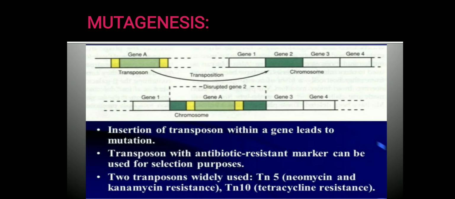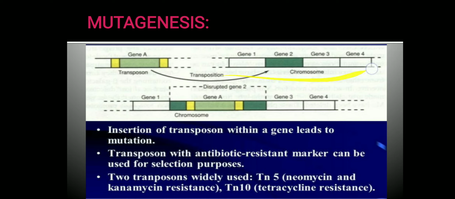Now what happens in mutagenesis? Say for example, there is a cluster of genes like gene 1, gene 2, gene 3 and gene 4, which is having a common promoter and a regulator.